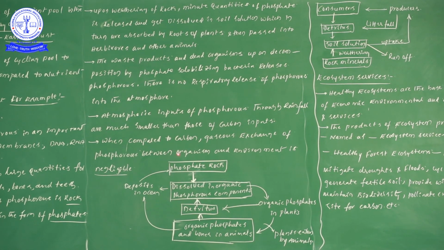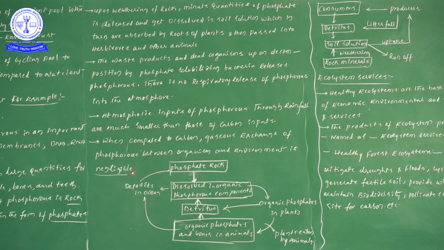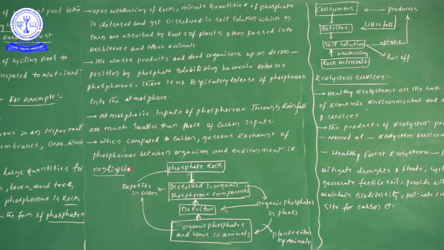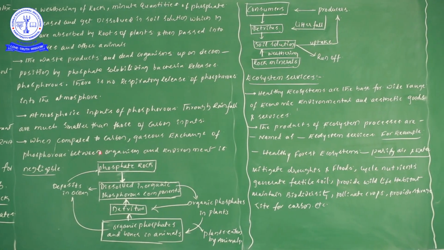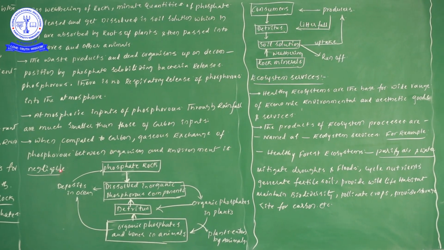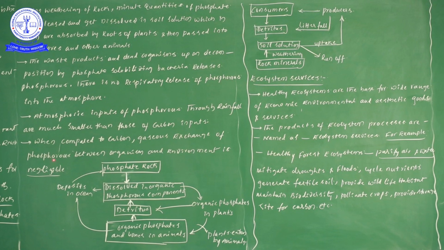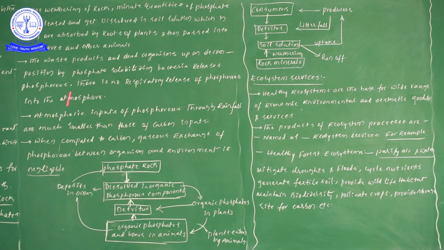between the organism and environment is negligible when compared to the gaseous exchange of carbon. So the availability of phosphorus in the environment is negligible. This is some more information regarding the phosphorus cycle.